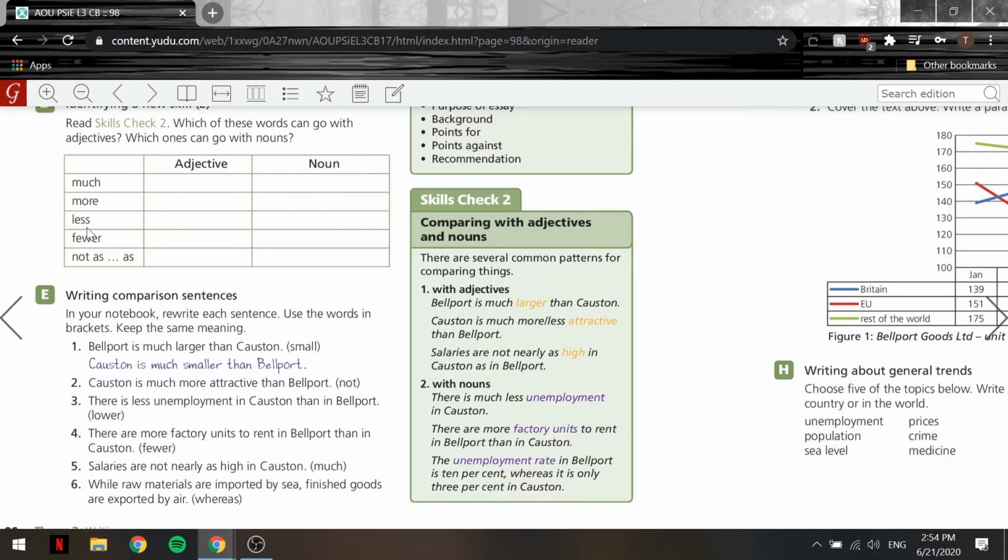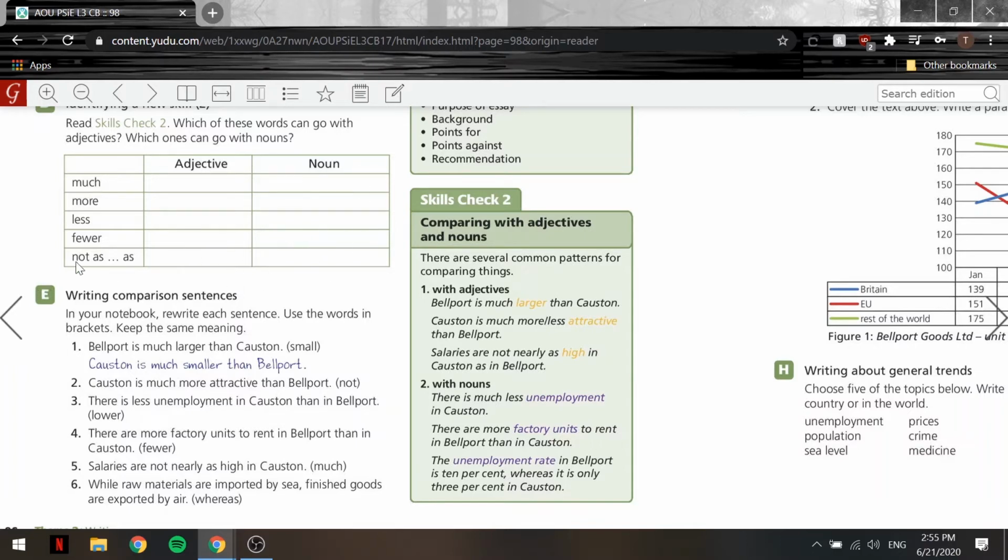Then we have the word less. Less can only be used with nouns, as we can see here. There's much less unemployment in Coston. I can't use less with adjectives when it comes to comparing. Then we have the word fewer. The word fewer can actually be used with both adjectives and nouns, so we'll tick adjectives and nouns as well.